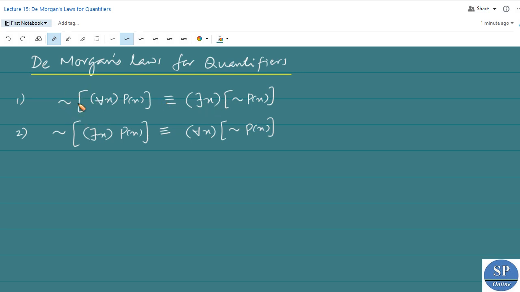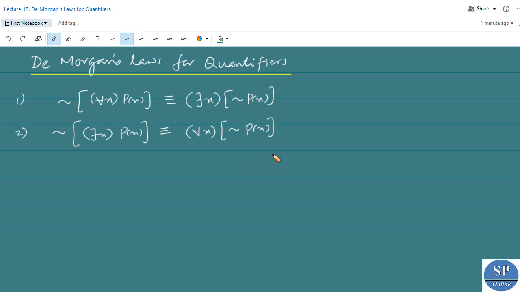That is, negation of for every x p of x is logically equivalent to there exists x negation of p of x. And the second one is negation of there exists x p of x is logically equivalent to for every x negation of p of x. That means when we negate the existential quantifier, it becomes the universal quantifier.